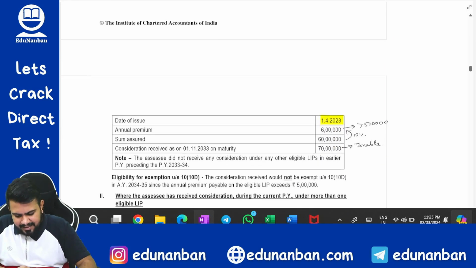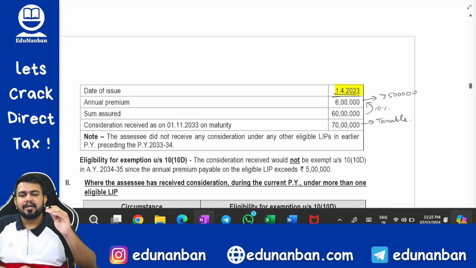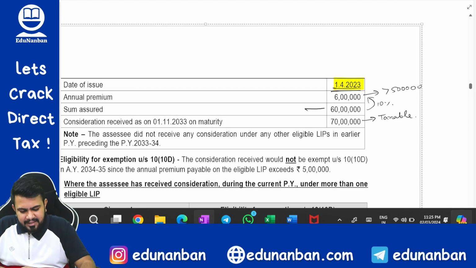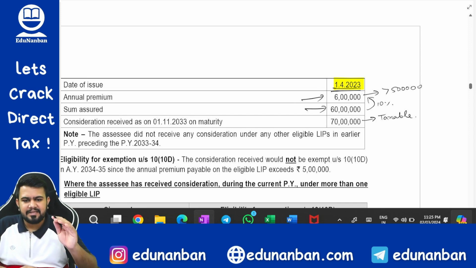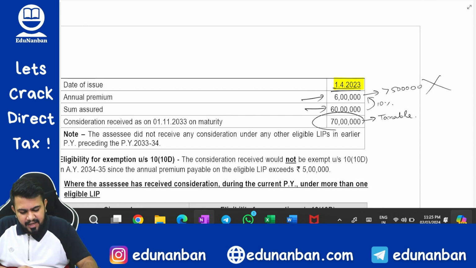Now let's see example 3. Date of issue of policy is 1/4/2023. It means what? The 5 lakh limit will apply. Sum assured is 60 lakh. Premium is 6 lakhs. Is it within 10%? Answer is yes. But however, the premium, is it within 5 lakhs? Answer is no. It is not within 5 lakhs, and that is why this entire maturity value will be taxable.